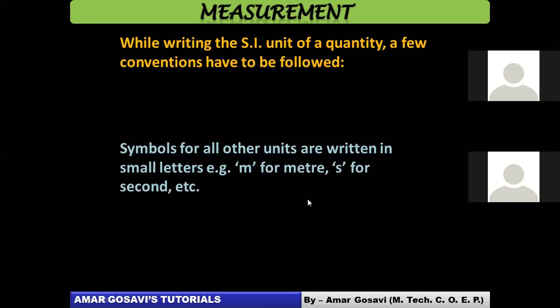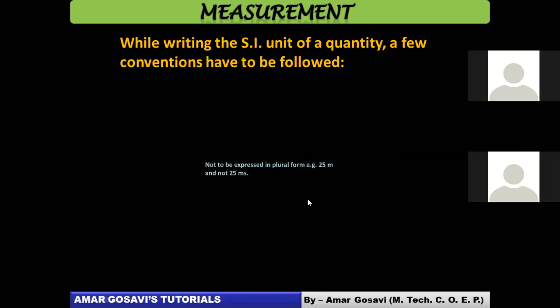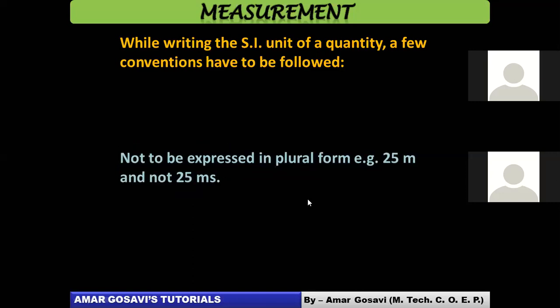Hopefully things are pretty clear till here. Great. Let's move ahead. The next rule says you are not supposed to express the unit in plural form. So even if it is 25, you should not write meters. No plural.